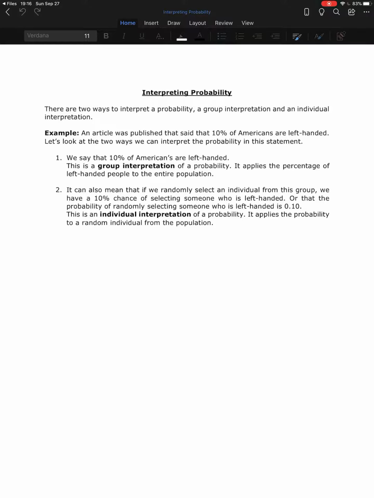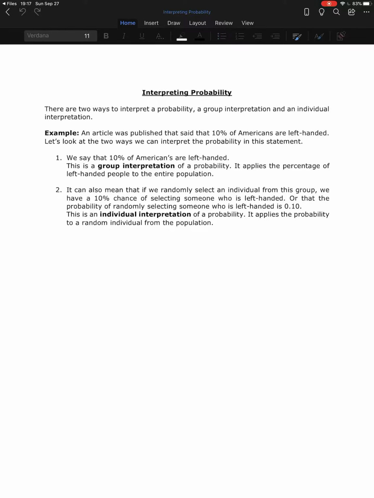So an example that we're going to look at, an article was published that said 10% of Americans are left-handed. So let's use this probability of being left-handed to look at the two different ways we could interpret this probability. So the first interpretation, we say that 10% of Americans are left-handed. That is the group interpretation of a probability. It applies the percentage of left-handed people to the entire population. So we look at everybody as a group and we say 10% of you are left-handed.